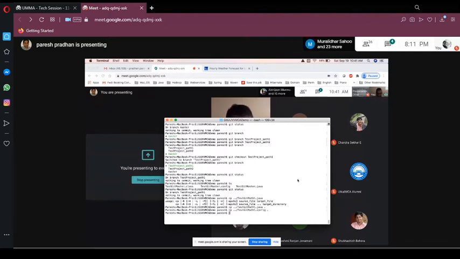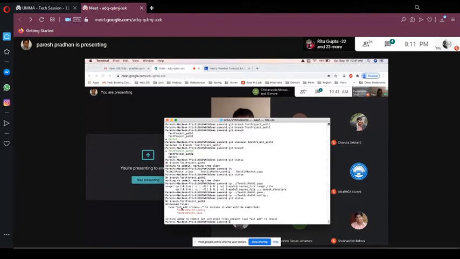So what I did is I created two files. Git status. Right now, I'm on the branch test path one, the first branch, and I have two files created here. So let's add these files and commit them.